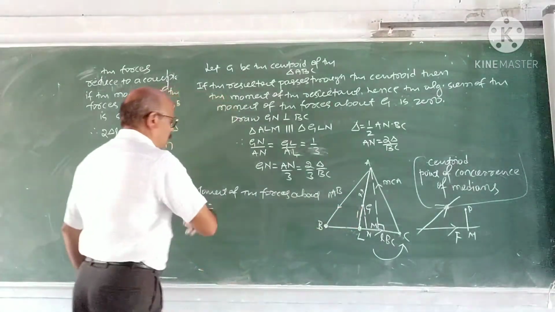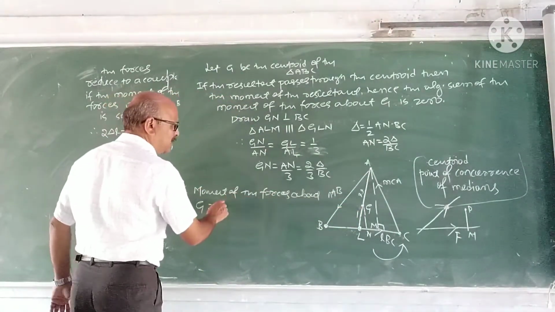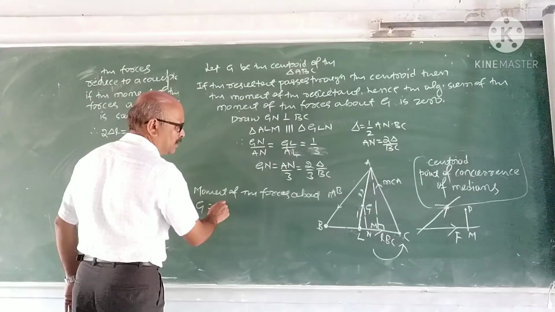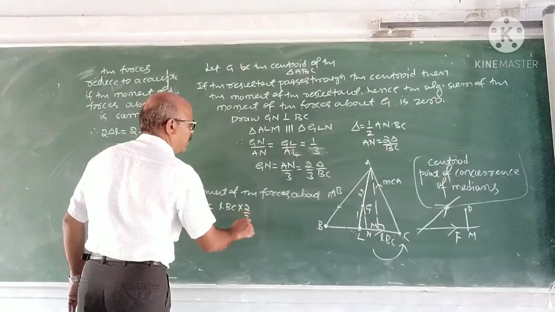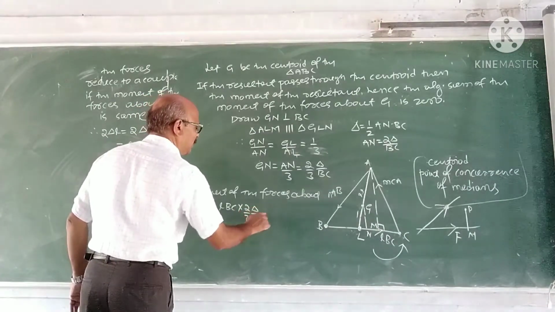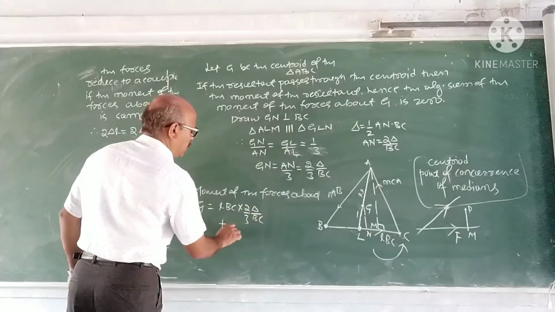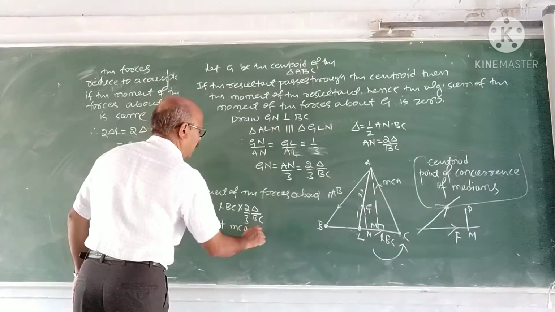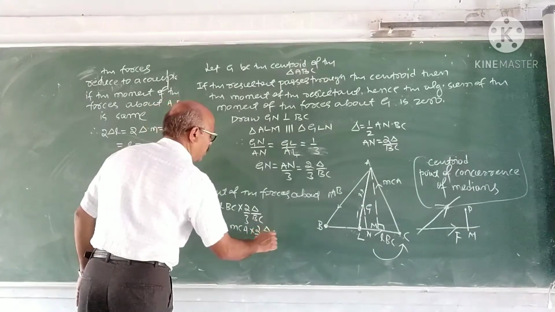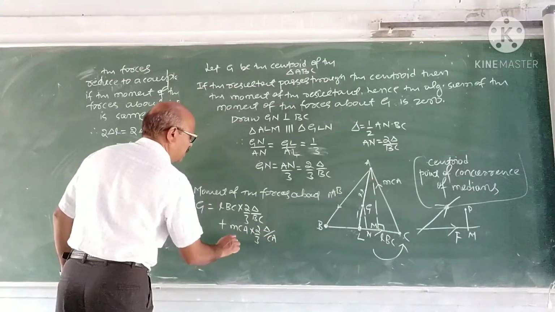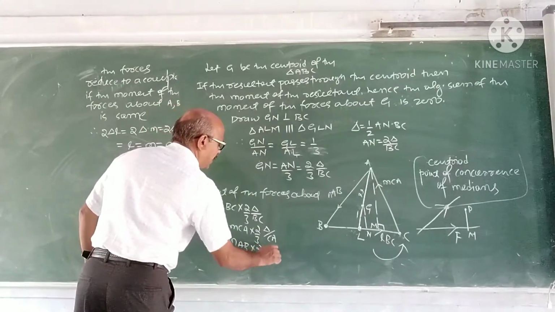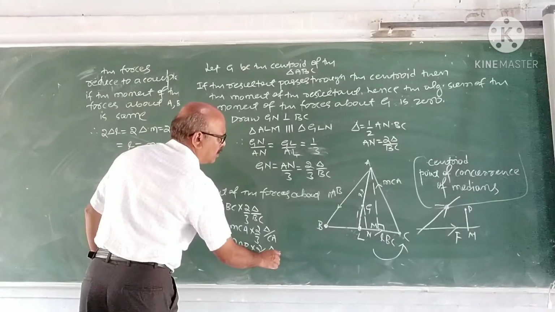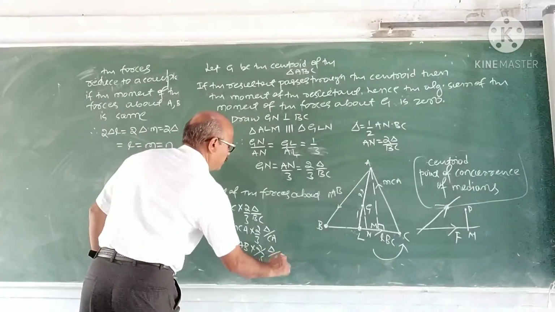So moment of the forces about G is L·BC into 2 by 3 area of the triangle upon BC plus M·CA into 2 by 3 area of the triangle upon CA plus N·AB into 2 by 3 area of the triangle upon AB.